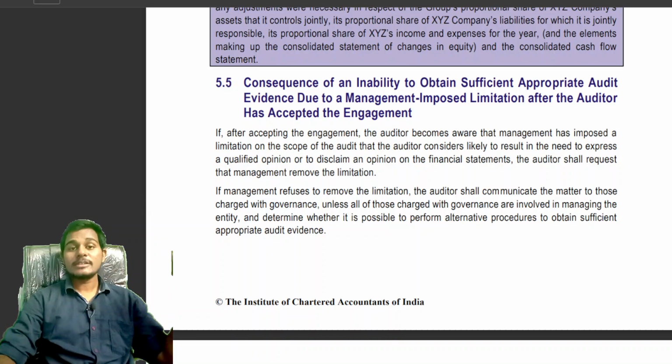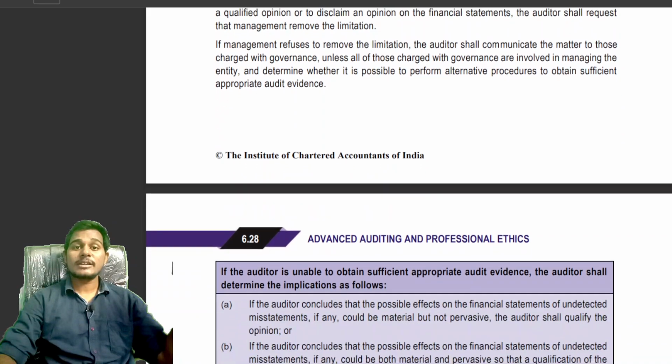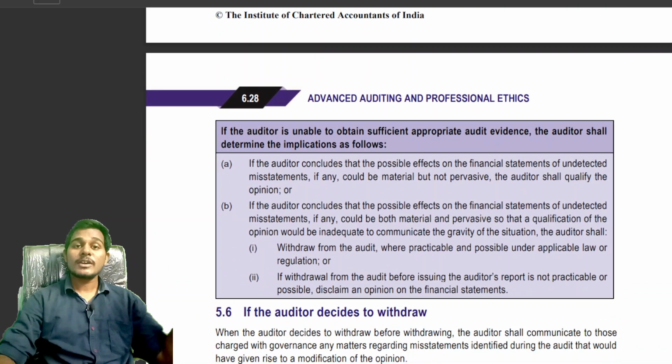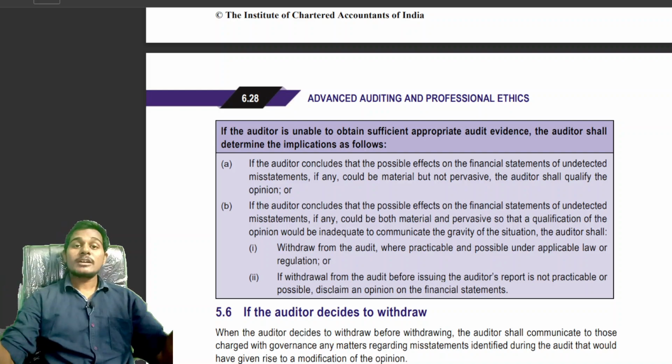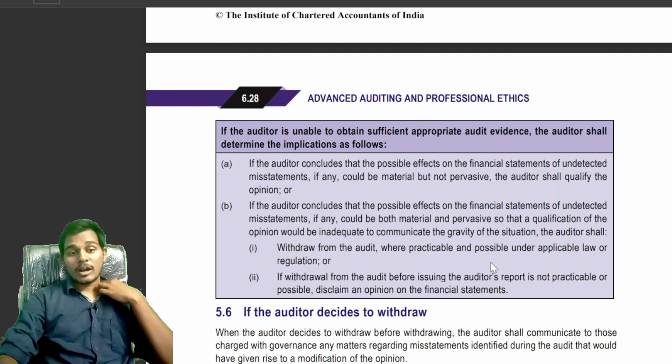If the auditor is unable to obtain sufficient and appropriate audit evidence even after performing the alternative audit procedures, then the auditor will consider the implications in the audit report.